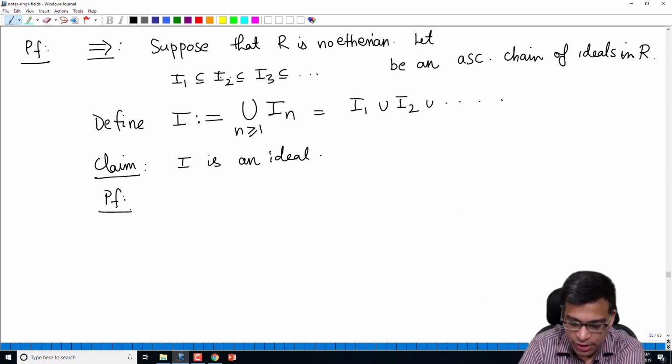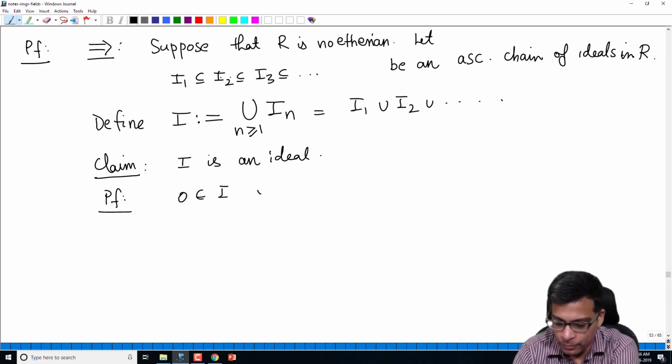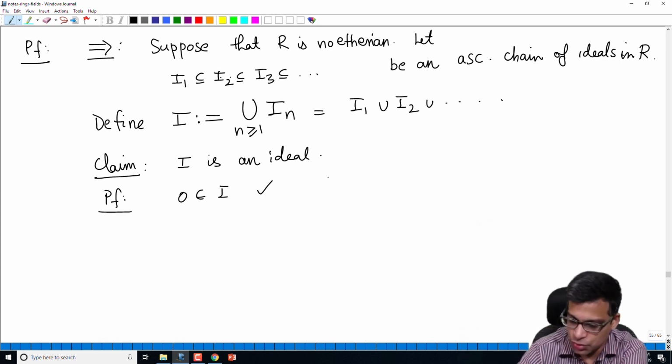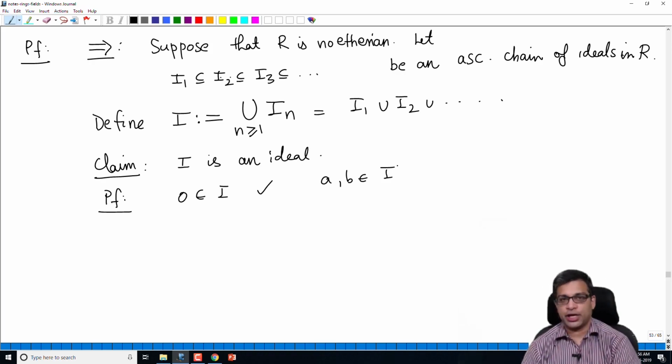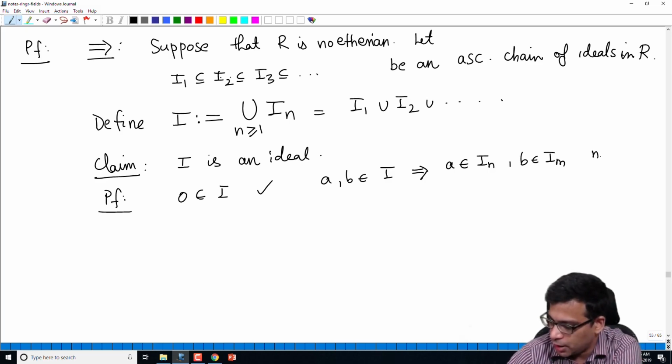So let me quickly prove this. What do we have to show? For example, we have to show that 0 is there, but that's okay, because 0 is in In, of course, for every n. So 0 is there. The main thing to check is that if 2 elements are in the ideal, their sum is in the ideal. So let A, B be 2 elements in I. That means A belongs to In and B belongs to Im for some n and m, right?